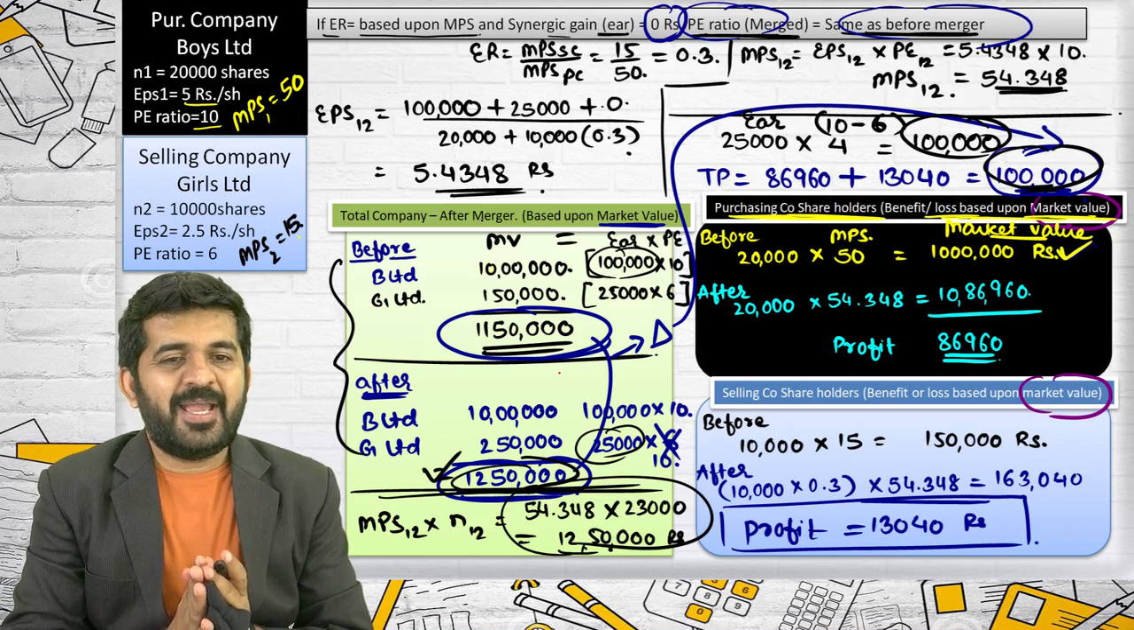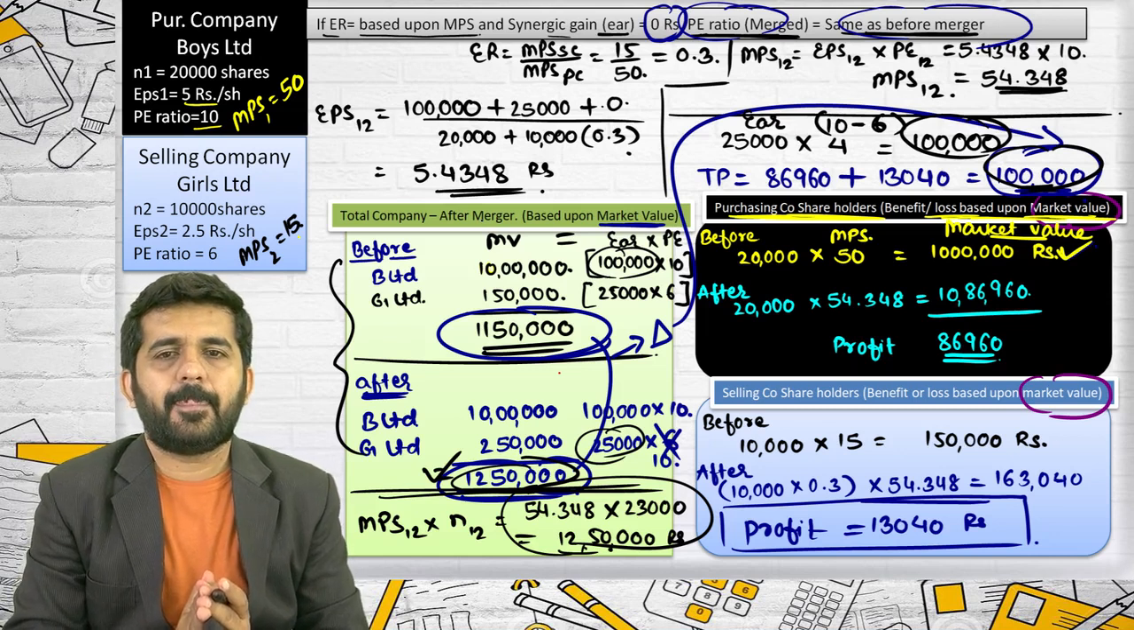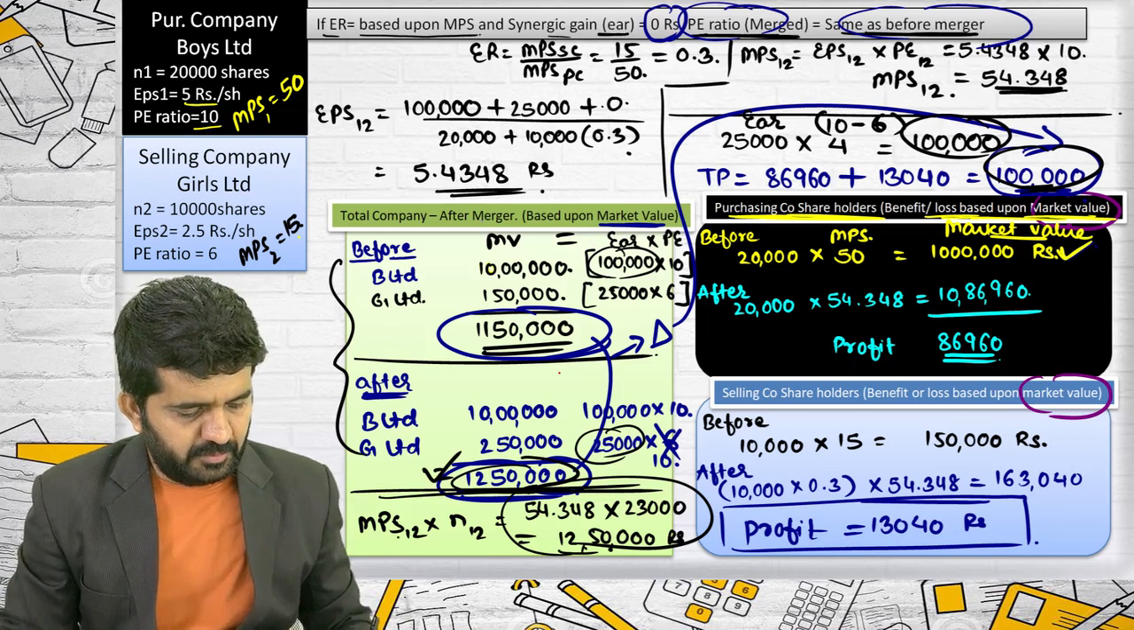Alright, Mac, I have not explained you market capitalization. Can you help me out? What is market capitalization? You are correct. The total number of shares that are listed on the market into the traded value, that is the present market value.